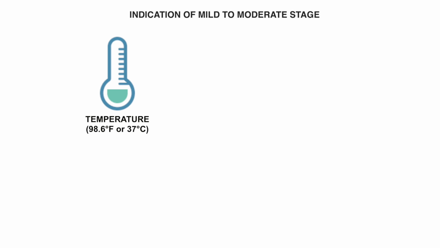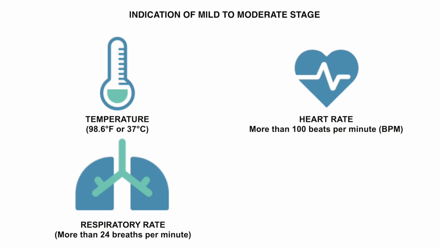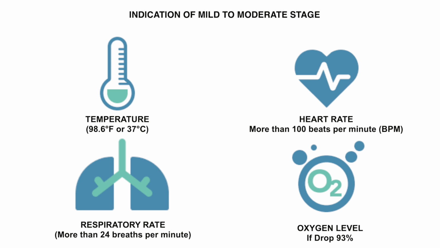Temperature consistently above 100 degree Fahrenheit or 37.7 degree centigrade, even with paracetamol. Heart rate more than 100 per minute, respiratory rate more than 24 per minute, saturation dropping below 93%. These are all indicators of the moderate disease. That means that you're shifting from mild to moderate. It is in this stage that you need blood investigation and CT evaluation, and to make sure that you're progressing from mild to moderate, and your doctor, treating doctor, would want to give you steroids at this stage.